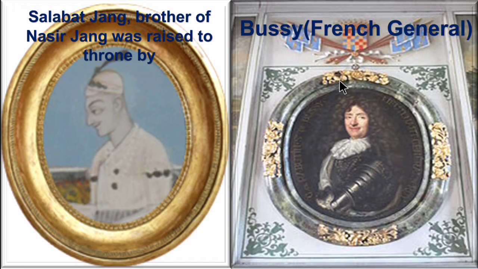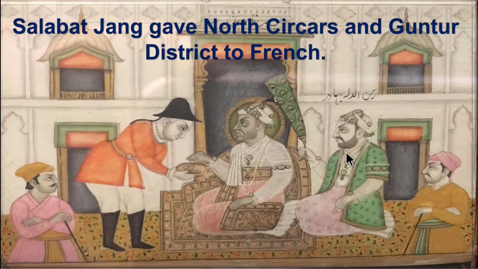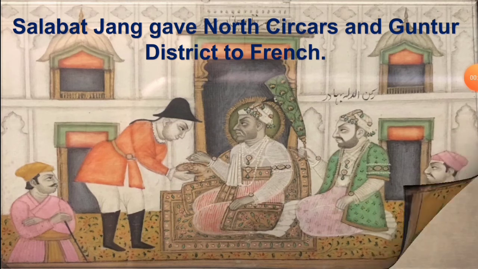So Salabat Jang became the Nizam of Hyderabad with the support of Bussy. As a reward, he gave North Sirkars and Guntur district to the French.